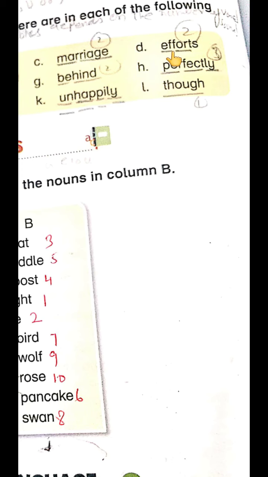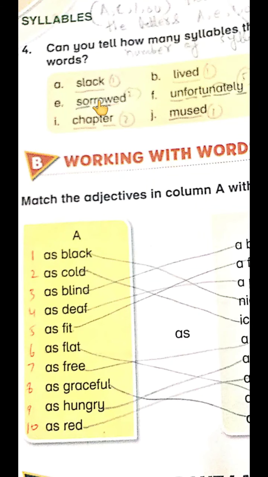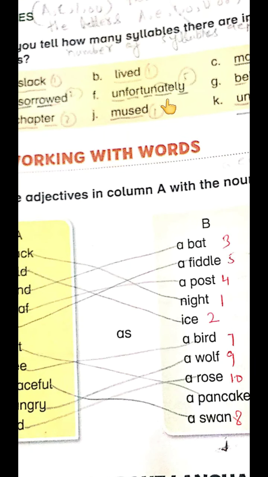Effort. So it has two syllables. The way I underline them separately. Okay. Sorrowed. Road. Two syllables. Unfortunately. Got it? The fragments I made when I was pronouncing it, there are 5 fragments or 5 syllables in this word.